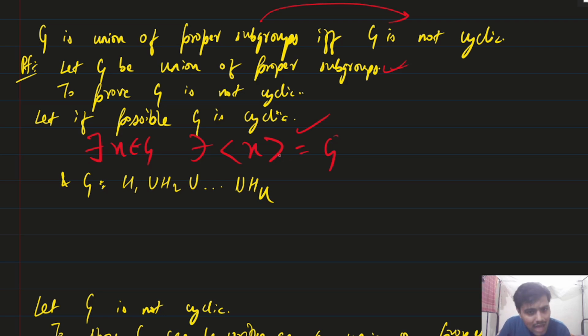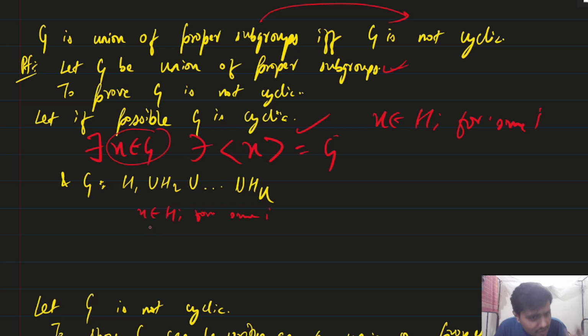Okay, now we got an element x belongs to G, so this element x should belong to either of, should belong to Hi for some i, correct or not? Because this is the element of G and G is written as a union of proper subgroups, so obviously x should belong to some proper subgroup for some i. Did you understand this? Think a little, you will understand.